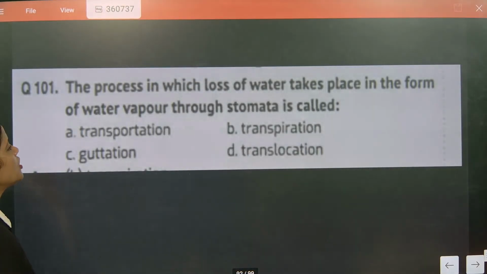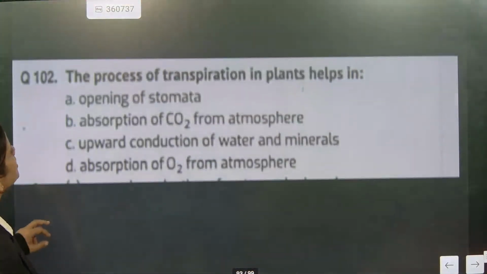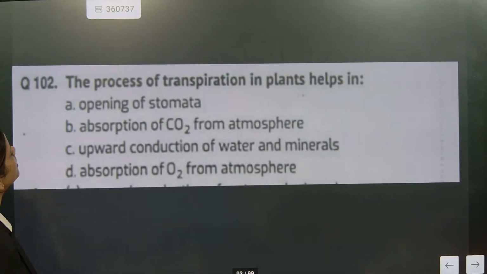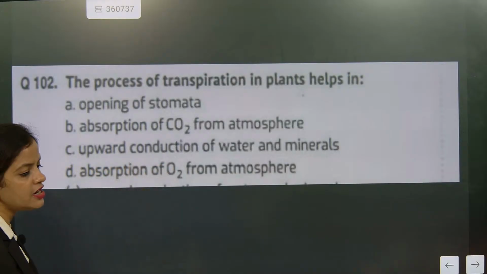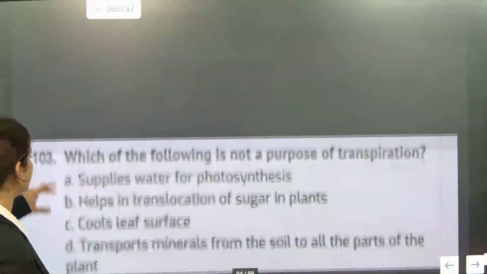Next one, the process in which loss of water takes place in the form of water vapor is transpiration, absolutely. Next one, the process of transpiration in plants helps in absorption and upward conduction of water and minerals. That's absolutely right, C is the correct answer.